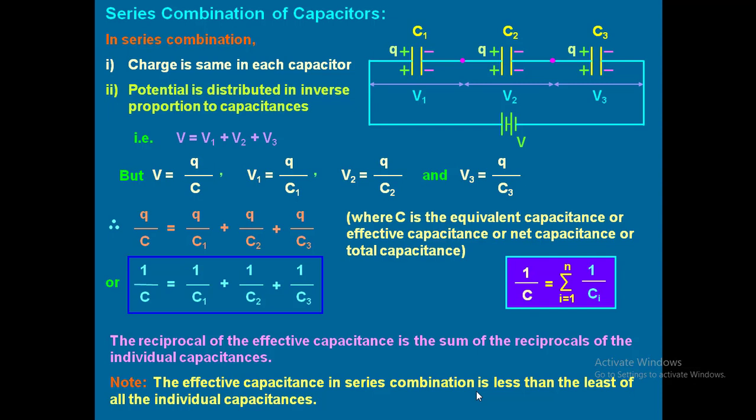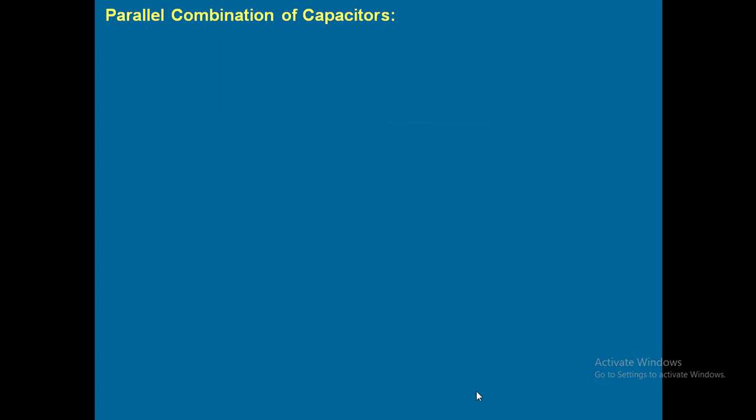Yes, sir. Now, next one, parallel combination. Just 2 minutes I will take. Now, in series combination, charge will remain constant, but potential will divide. But in parallel combination, what will remain constant? What will divide? Opposite of that only, right? V will remain constant. Very good. V will remain constant in parallel combination. Then what will divide? Q will divide. Yes, exactly.